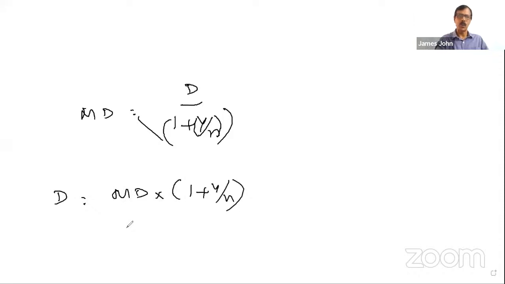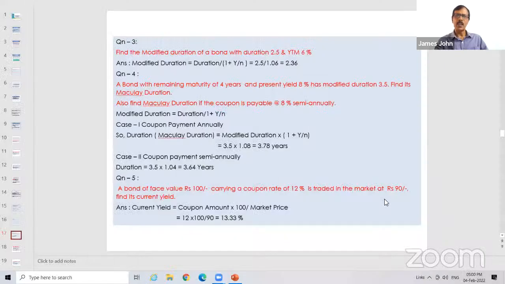So if you learn the modified duration formula, from that you can derive the formula for duration. Every time if I go to the whiteboard, it takes a lot of time. That's what I avoid. So here there are two situations.